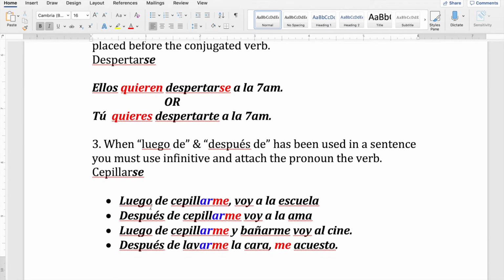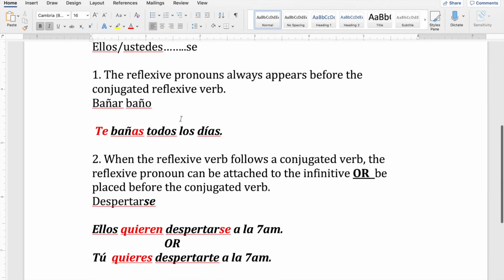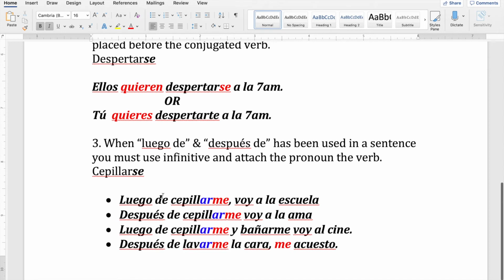Very important. Every time you use the preposition de, you cannot conjugate any verb, whether it's regular, irregular, or reflexive. You cannot conjugate a verb. In this case, you do not conjugate it: cepillar, cepillar. But you must use the right reflexive pronoun, okay? Do not conjugate.